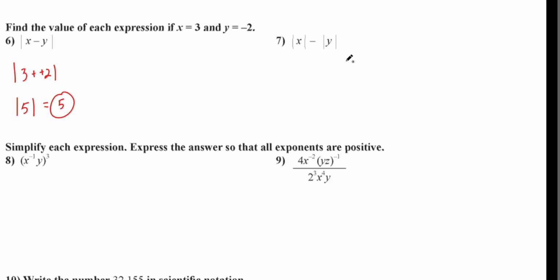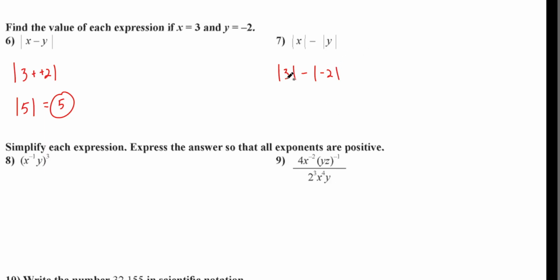Let's do this one. Now, they split these up. It looks kind of the same, doesn't it? But it's a little bit different. So it's the absolute value of x. What is x? It's 3. So the absolute value of x minus the absolute value of y. What was y? Negative 2. All right, but we put it inside the absolute value.